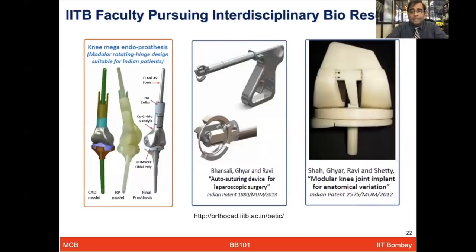Professor B. Ravi and his team have been working on various types of devices and implants which can help patients who have knee problems or different injuries. The OrthoCAD lab and their devices from the BT lab have been very popular and have really reached different industries, and medical partners have already tested their products.